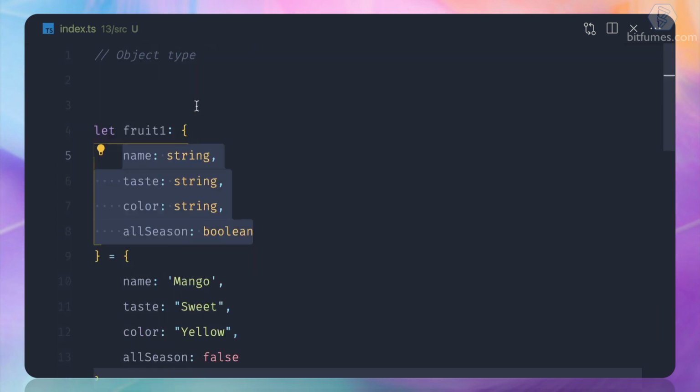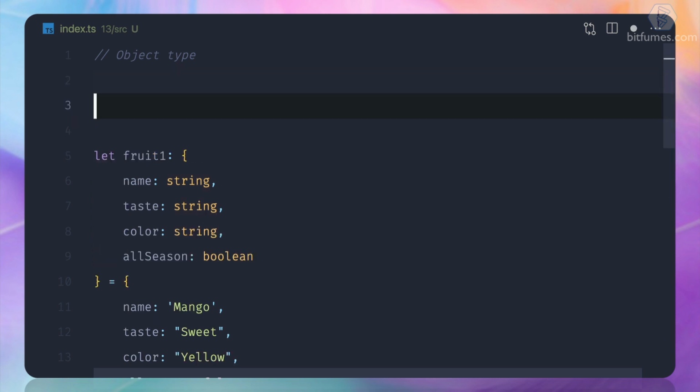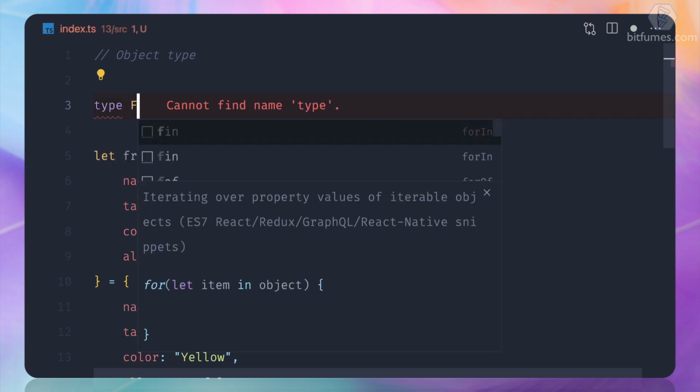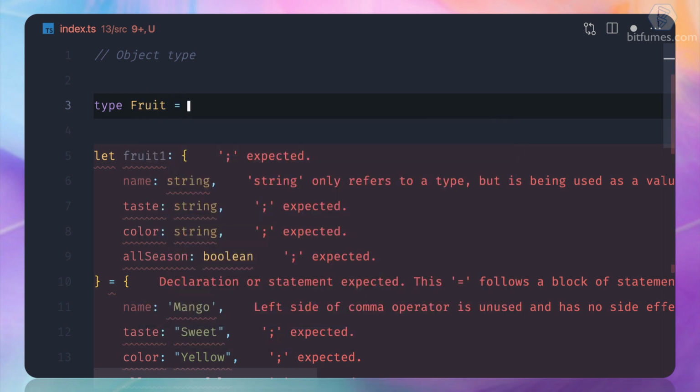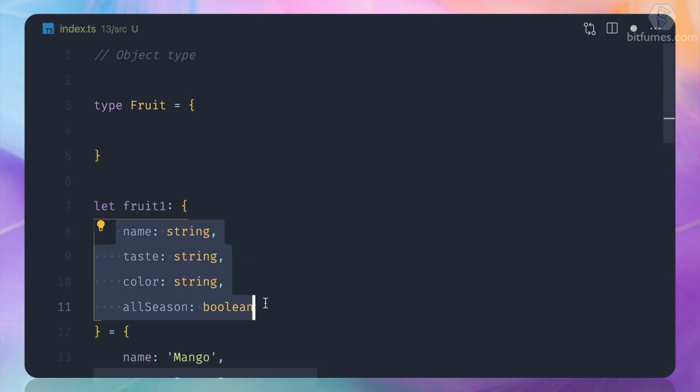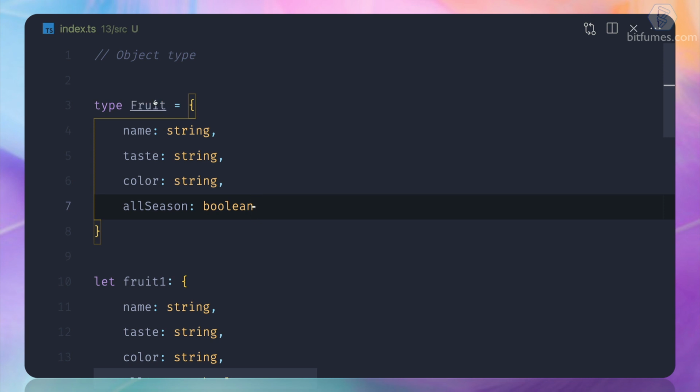So what you have to do is create a new type. We know that string, boolean, etc. are primitive types. Okay, but now we are going to create our own type. Yes, we are going to create our own type. So type is, I can say, Fruit and something like this, and then I say its properties are going to be like this with a type. Yes, I have used a capital F. You can use a small f. It's not a problem.